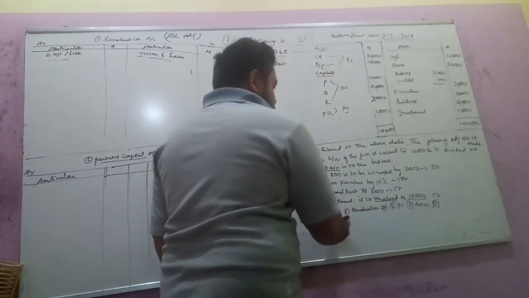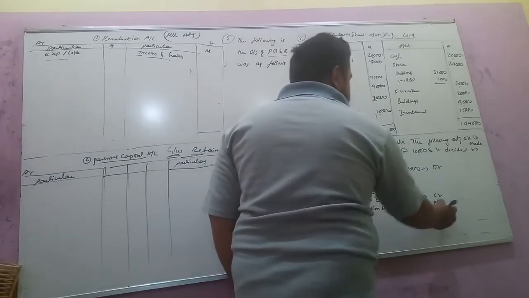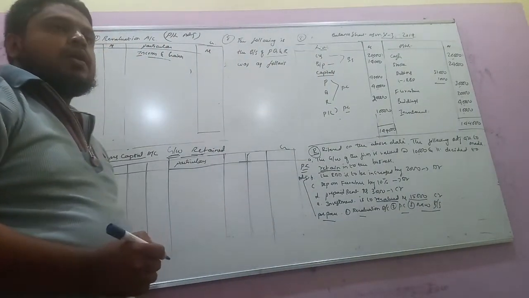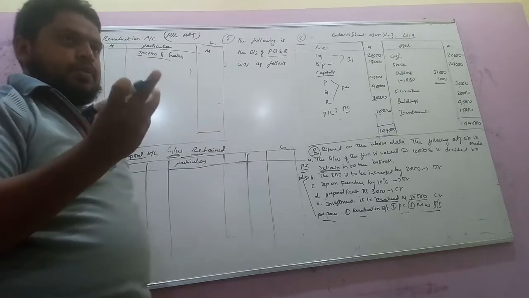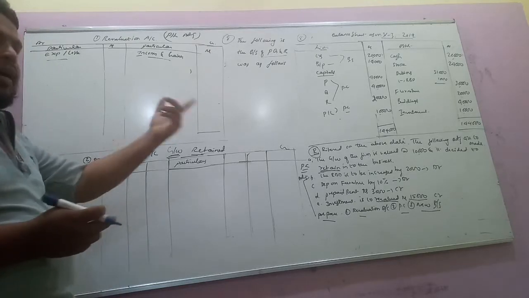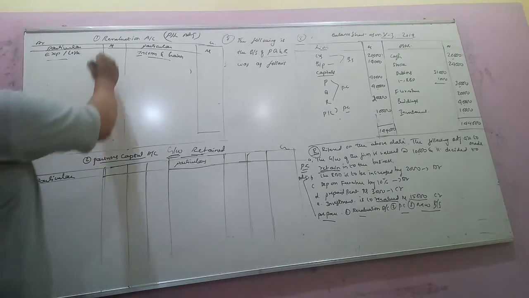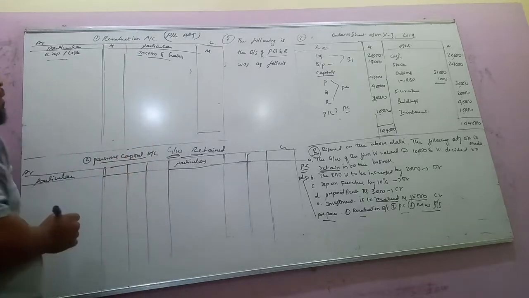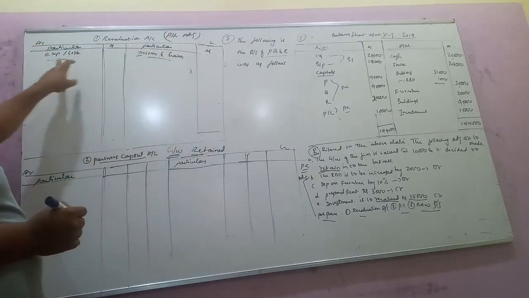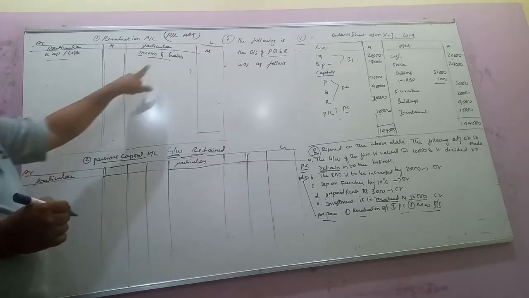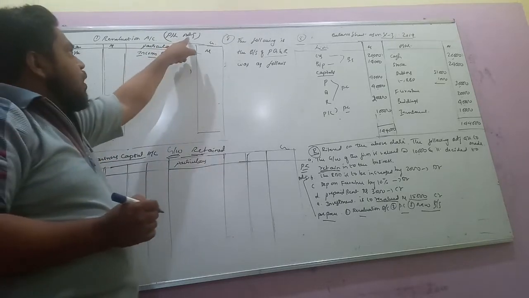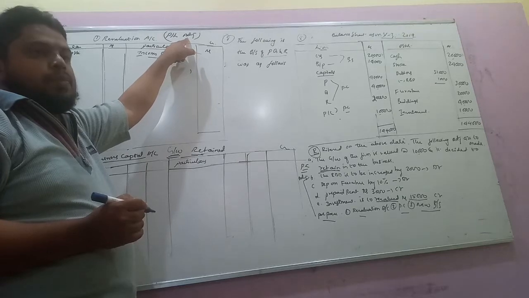So prepare the revaluation account, partners capital account and new balance sheet. It is a 12 marks question, and you have to work out three steps. First the revaluation account, second the partners capital account, and third the new balance sheet. Let us first start with the revaluation account. The revaluation account is also called the profit and loss adjustment account. On the debit side we record all expenses and losses, and on the credit side all incomes and gains. On the revaluation account we record all adjustments except capital.